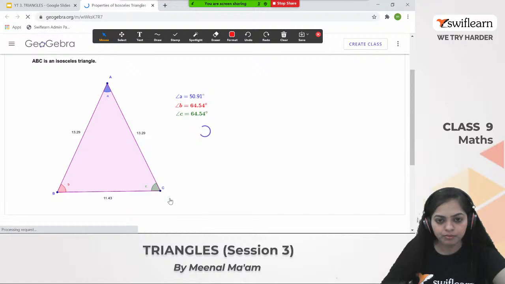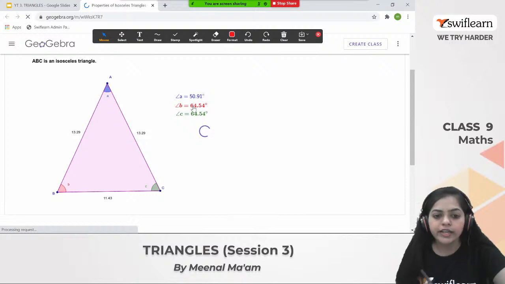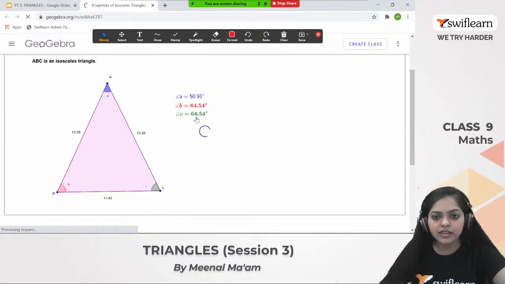See here, the angles opposite to the equal sides are also equal: angle B equals angle C, which is 64.54. This is the characteristic of an isosceles triangle, that two sides as well as two angles are equal. Got it guys? So understood what an isosceles triangle is? Alright, if you understood, let's move on to our slide.